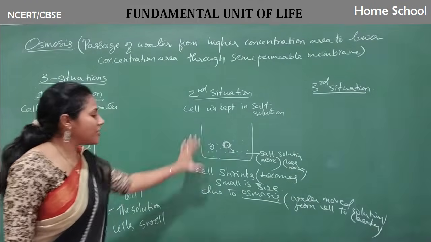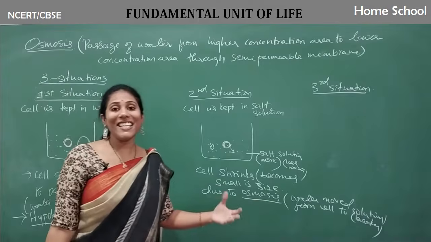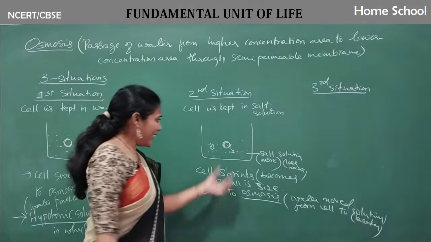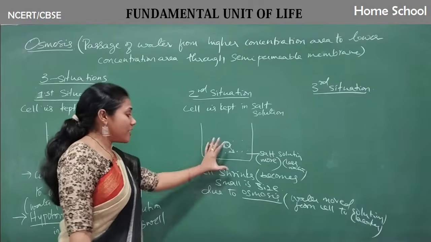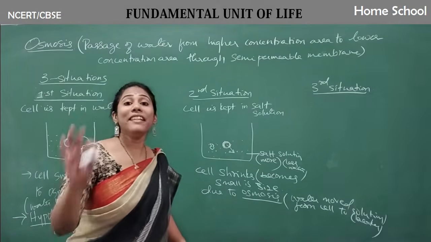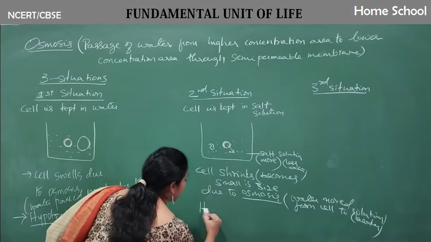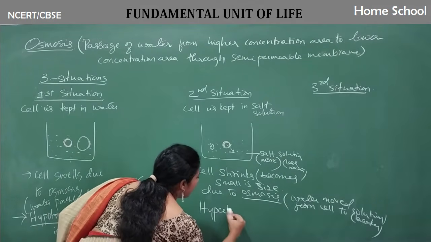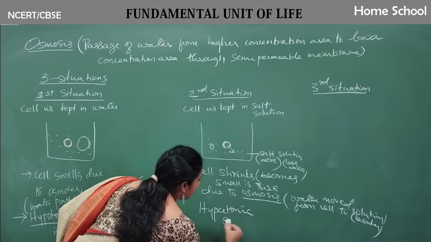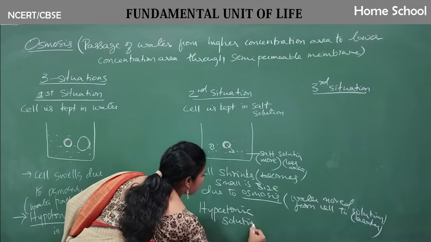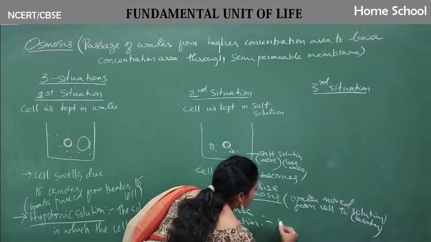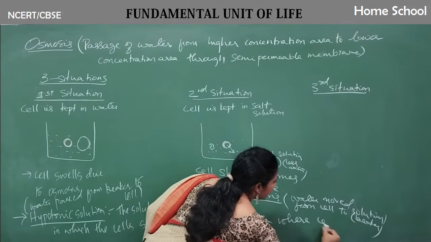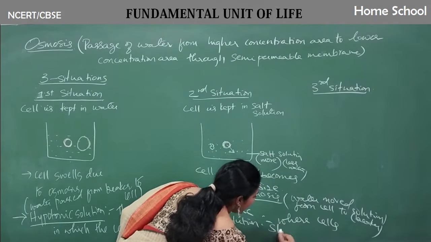Such a solution, where the cell is shrinking and losing all its water, is called a hypertonic solution. Clear? A hypertonic solution is a solution where cells shrink.